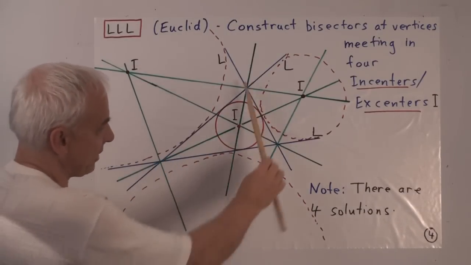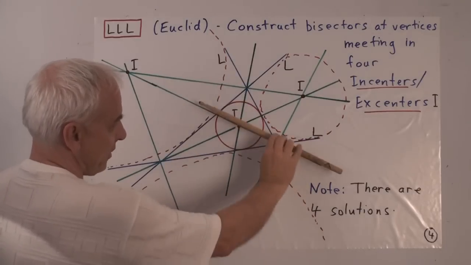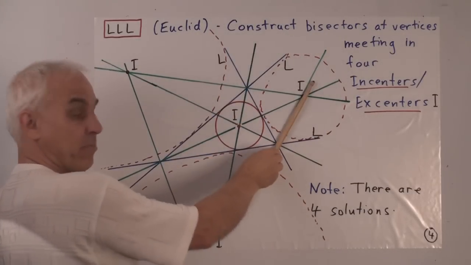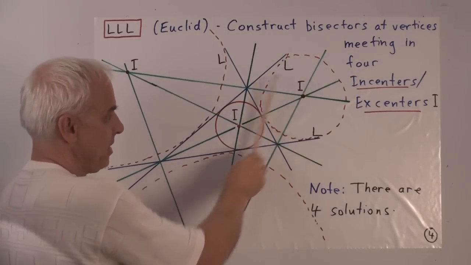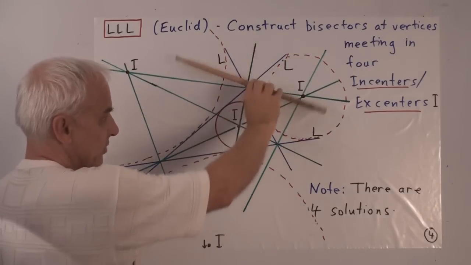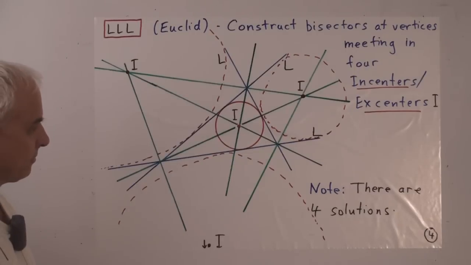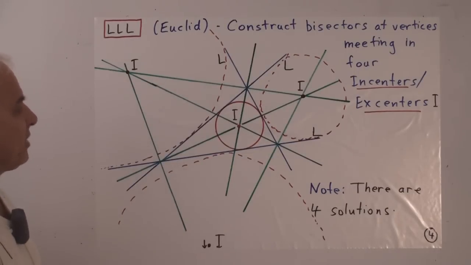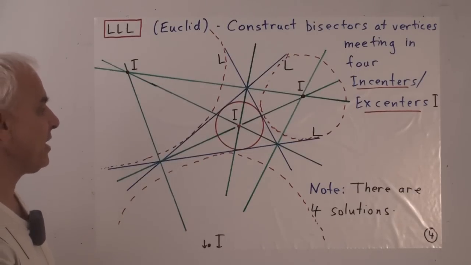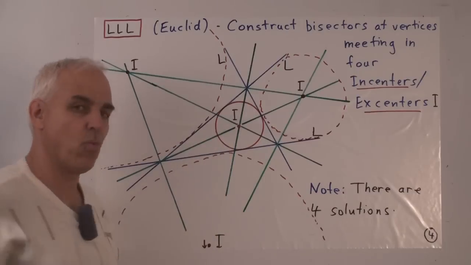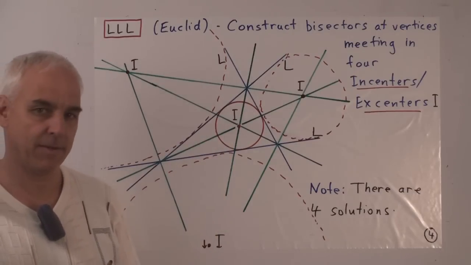The same story here at this vertex of the triangle. There's 1 bisector, and there's the perpendicular bisector. At this vertex, there's 1 bisector, there's the perpendicular bisector. Alright, so then one can pretty easily see that these bisectors will meet.